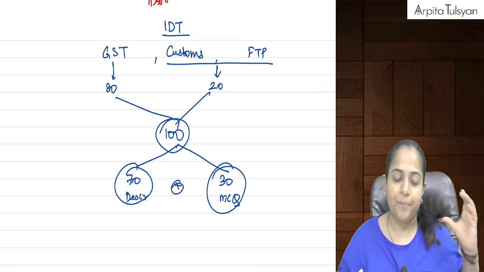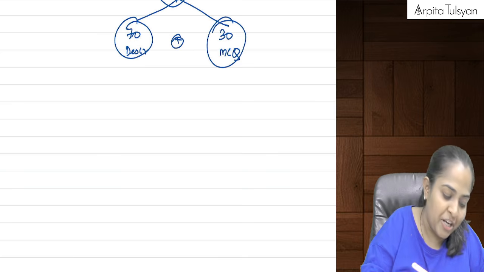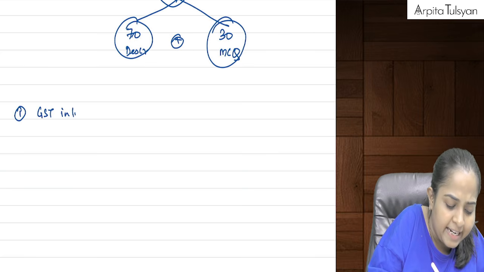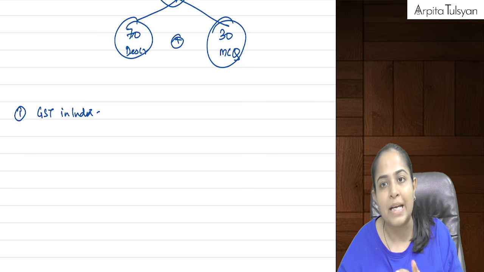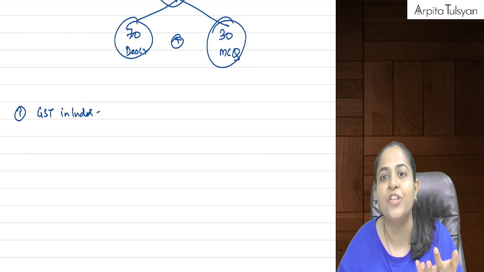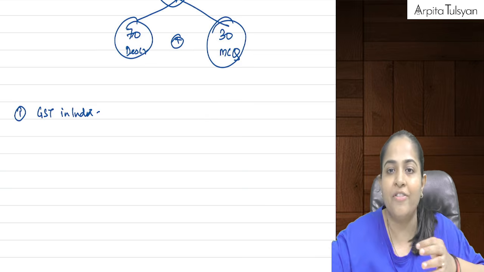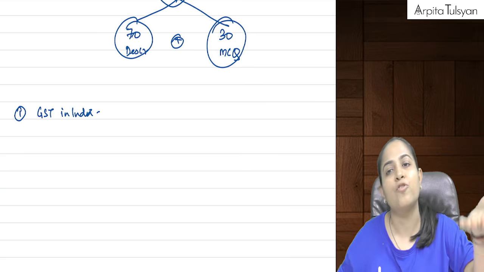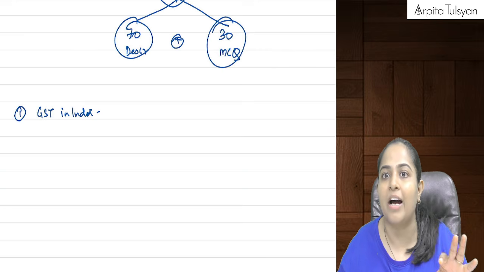Now listen, how are we going to study? We will take up a particular chapter. Let's say for example there is an initial chapter called GST in India and introduction. We will take the first chapter, we will study about it, I will make you understand the provisions, we will discuss about it. Then we will go to the compiler book, the question bank book, and we will solve its questions.